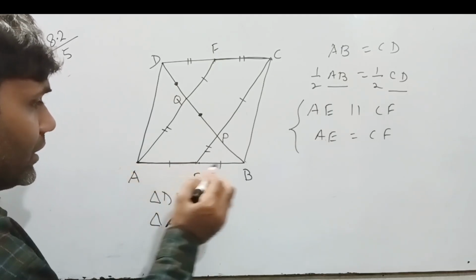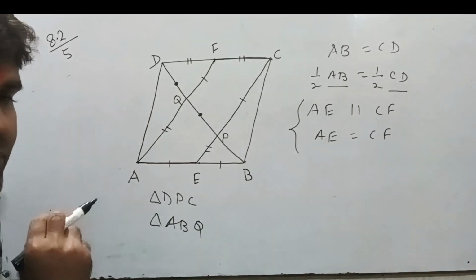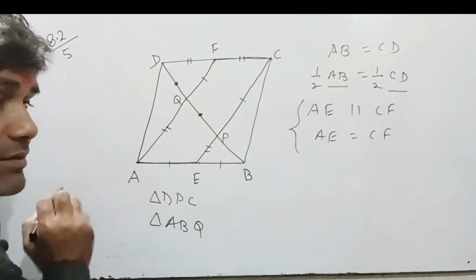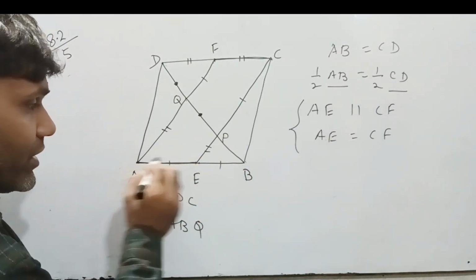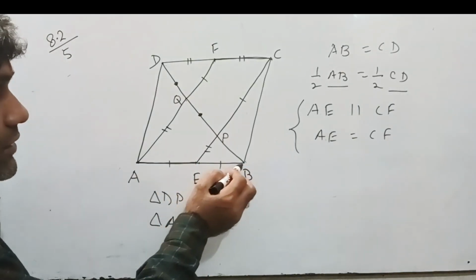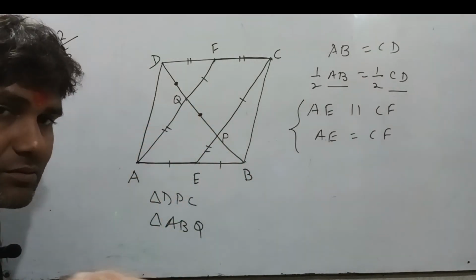Now see, in a triangle ABQ, what we have? We have this line parallel to this line and this equal to this. Why? Because E is the midpoint of AB. It means we can say that this line bisect BQ at midpoint.